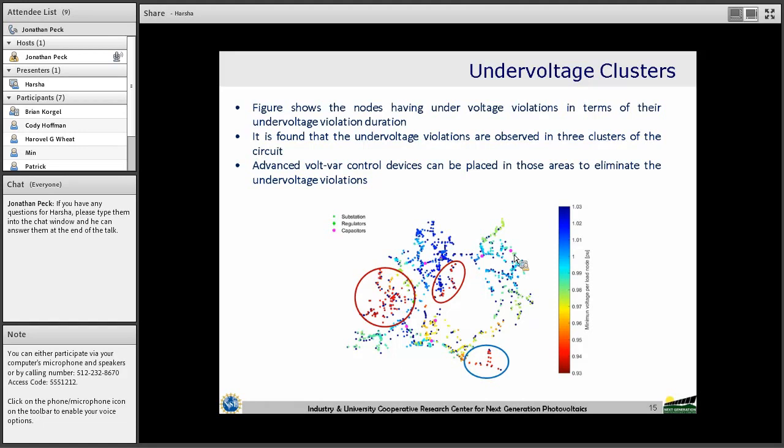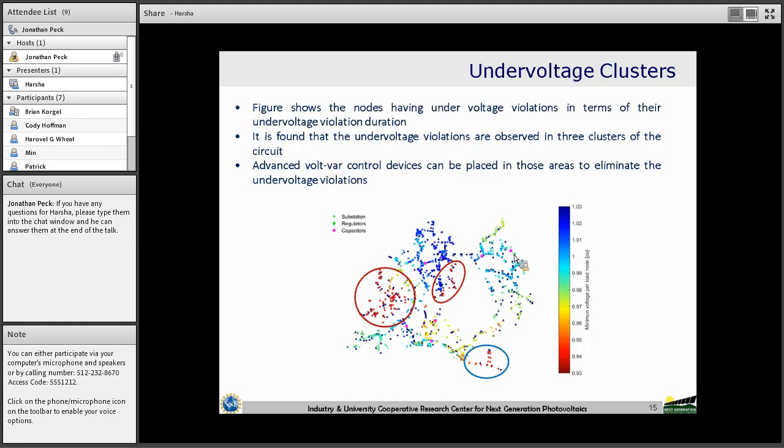So now when we have a certain number of advanced voltage control devices available to install in the circuit, in order to eliminate the under voltage violations, how do we proceed? And can we control the voltages so that all the under voltage violations can be eliminated?